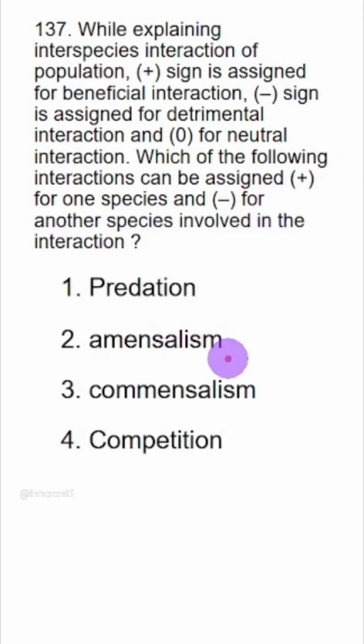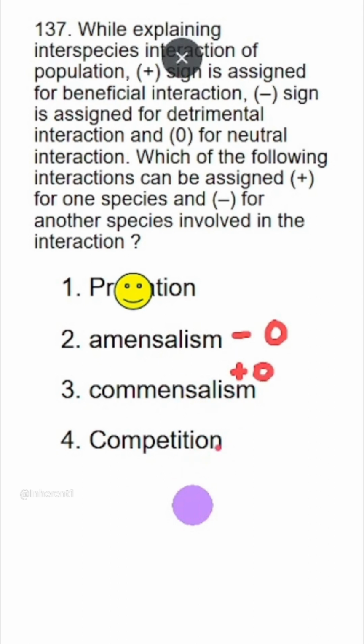While explaining interspecies interaction of population, plus sign is assigned for beneficial interaction, minus sign is assigned for detrimental interaction. Yes, we know this. 0 is for neutral interaction. Which of the following interaction can be assigned plus for one species and minus for another? Plus and minus is in case of predation and parasitism. First option is the right answer of this question. Again you can test yourself. Amensalism will be minus for one species, unaffected for the other species. Commensalism plus for one species, unaffected for the other. And competition, both are harmed, negative for both.